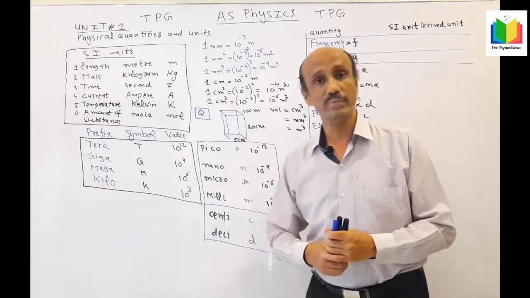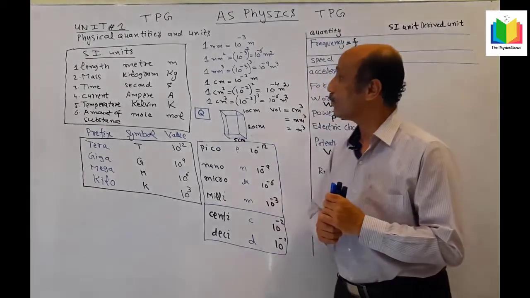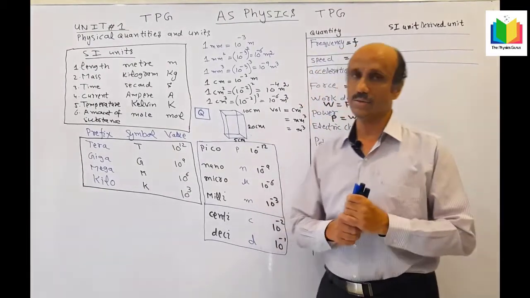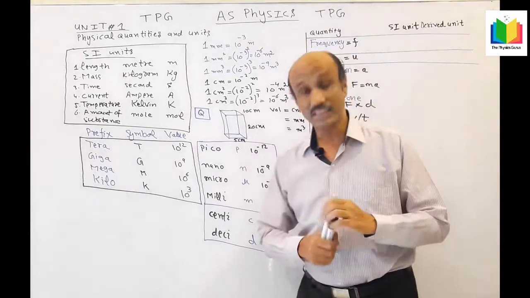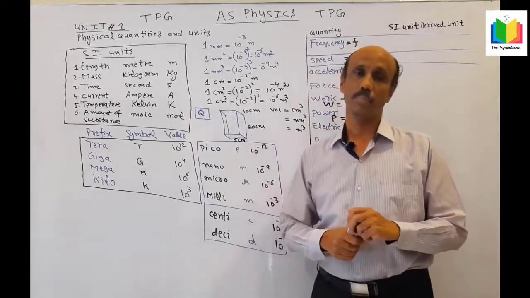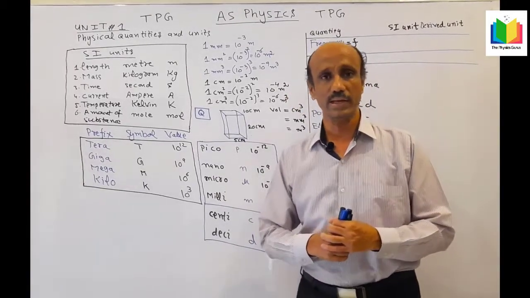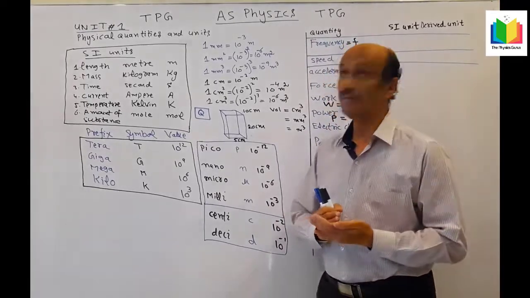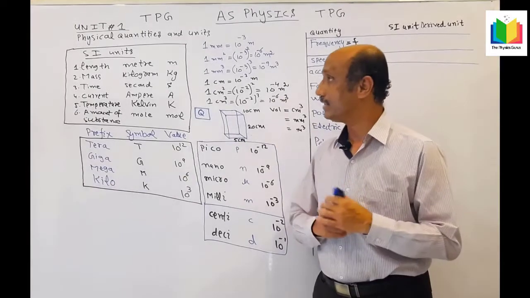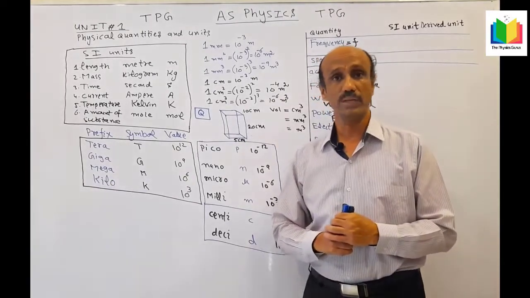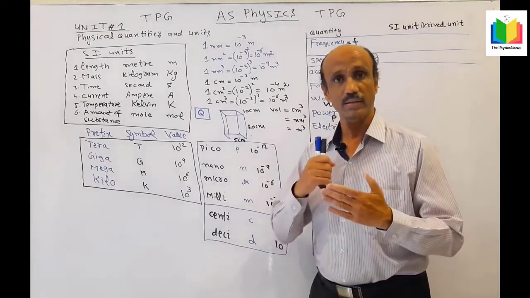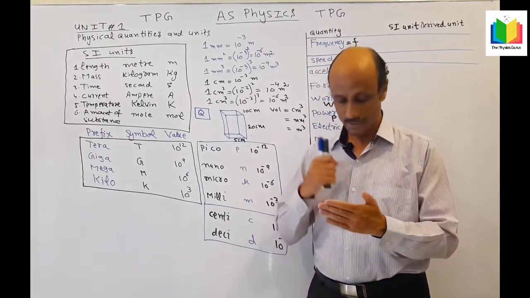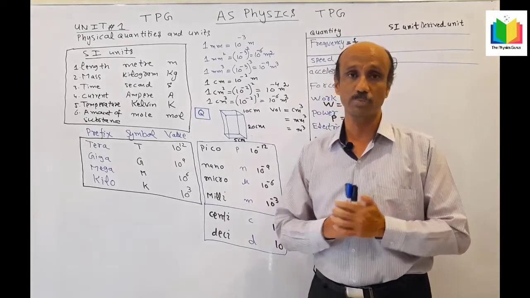The topic we have started is physical quantities and units. Now we will discuss the SI units. There are 7 SI units, but with relation to the AS syllabus, you must know 6 SI units. Number 1, length is in meter, mass in kilogram, time in second, current in ampere, temperature in Kelvin, and amount of substance in mole.